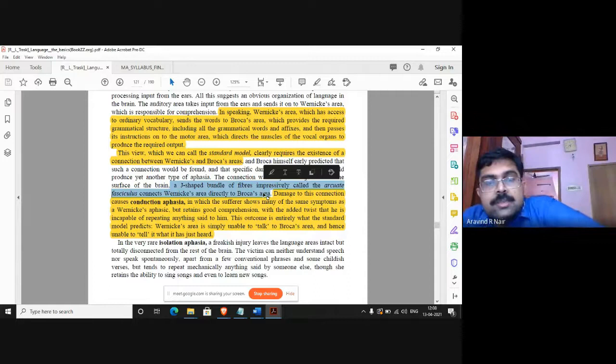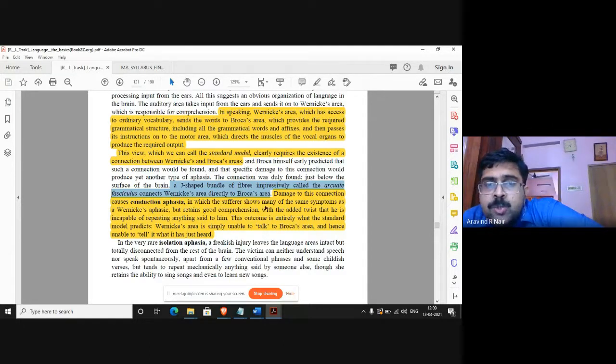So sometimes both of the areas are okay, but some sort of damage might happen to this connection. If the connection of the arcuate fasciculus is damaged, then that aphasia is called conduction aphasia. So what happens there?